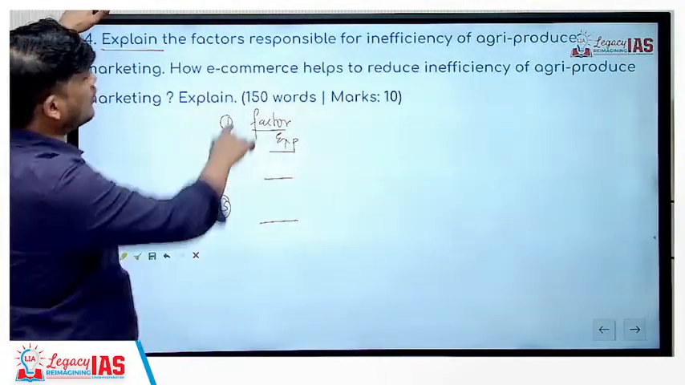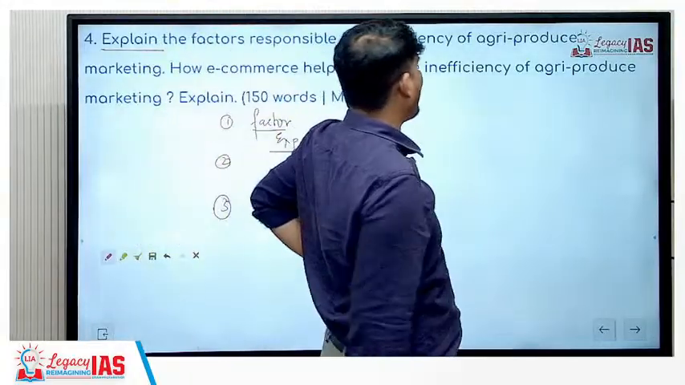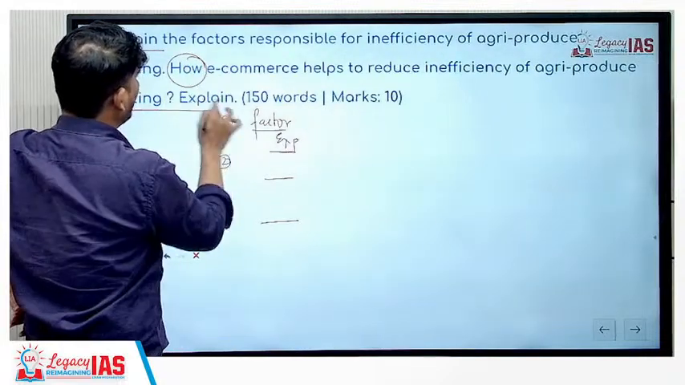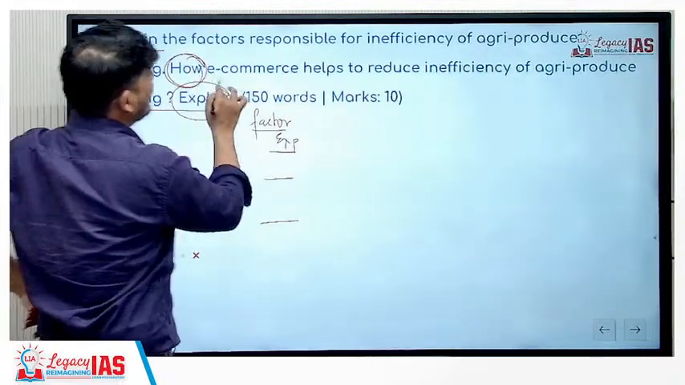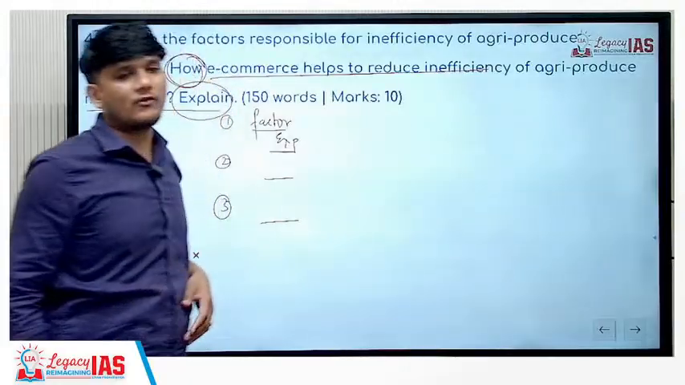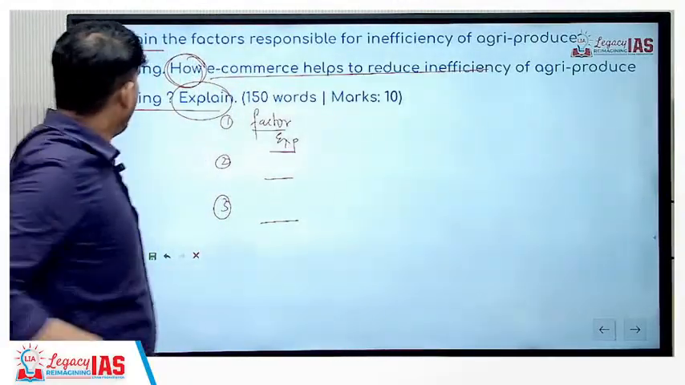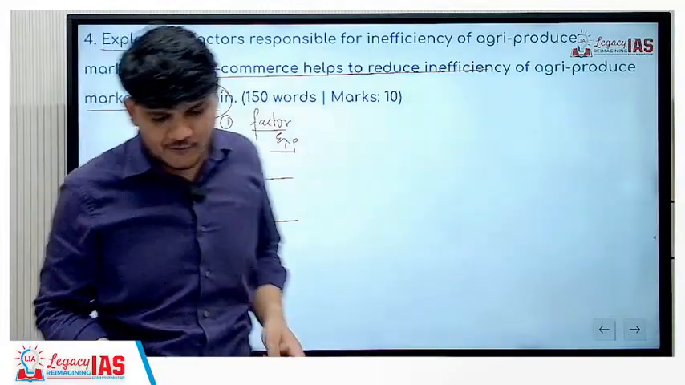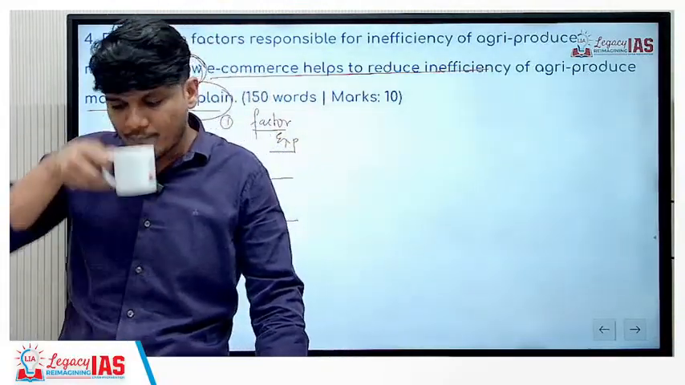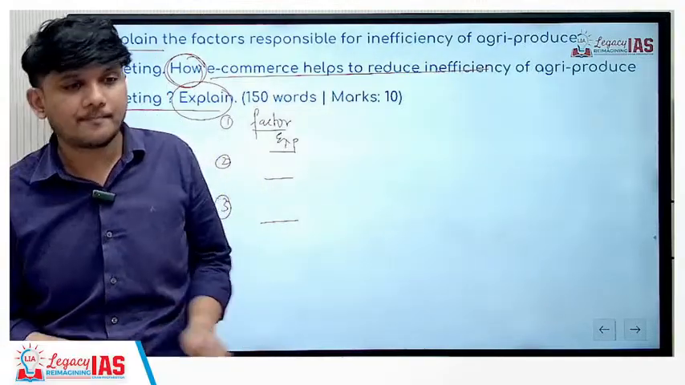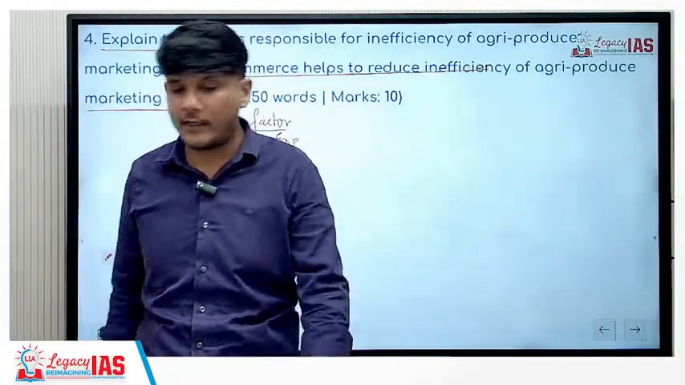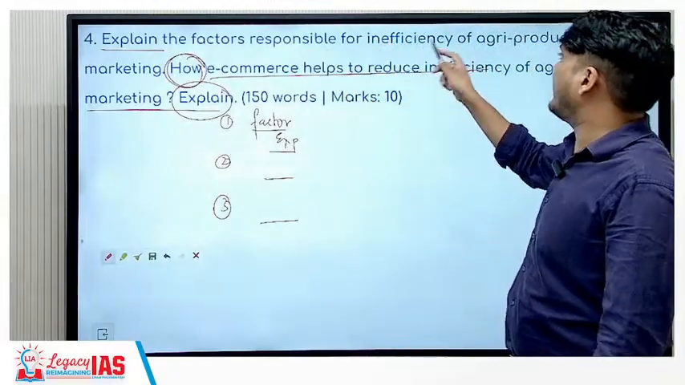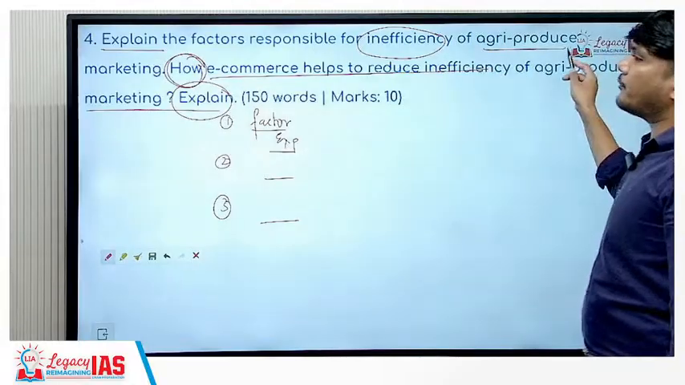Then, how e-commerce helps to reduce inefficiency of agri-produce marketing. Explain. They are asking how. They are asking you to explain how e-commerce can help to reduce inefficiency of agri-produce marketing. So first, what are the factors responsible for inefficiency? Did you understand the question? Factors responsible for inefficiency of agri-produce marketing.